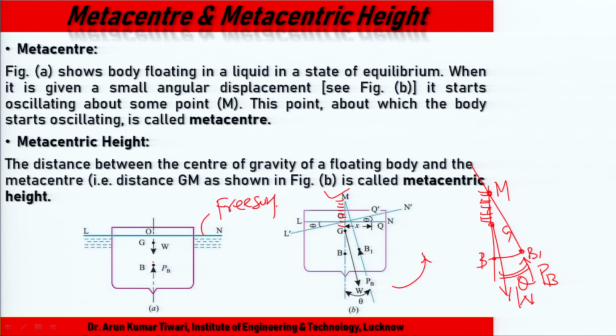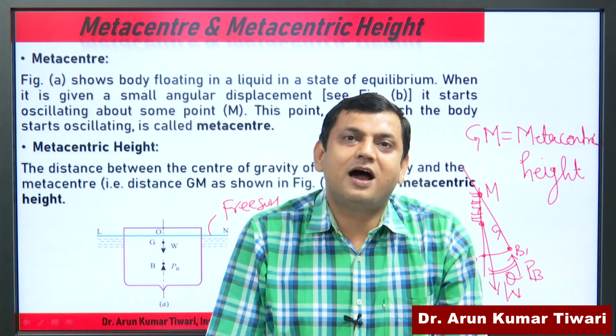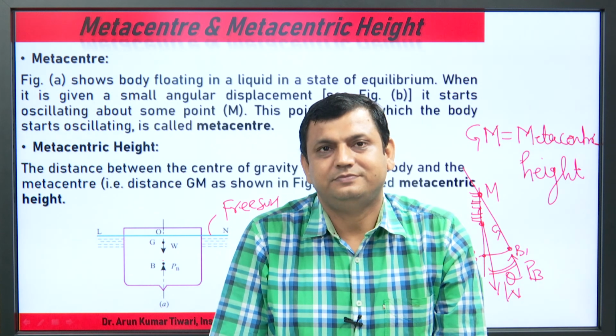G M, capital G M, is known as the metacentric height. Is it clear? So capital M is the metacenter and this G M is known as the metacentric height. Is it clear?